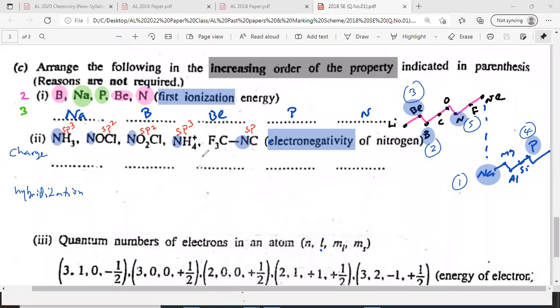Electronegativity depends on the charge on the atom and the oxidation state. So the other factors are charge and the oxidation number. What are the three factors affecting electronegativity? All one nitrogen. Number 1 charge, number 2 oxidation number, number 3 hybridization. Again: charge, oxidation state and hybridization.